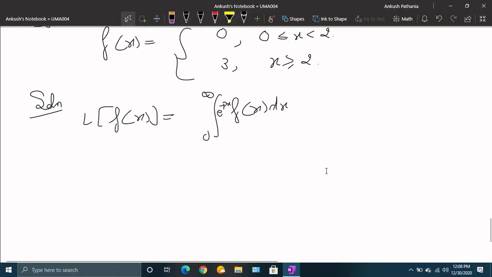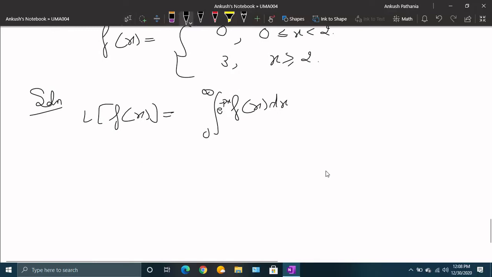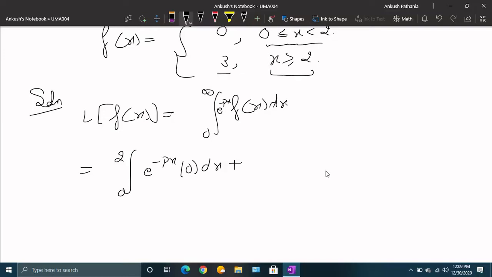Now you can see that from 0 to 2, the value of the function is 0, so that part is e raised to power minus px times 0. And from 2 to infinity, the value of the function is 3.